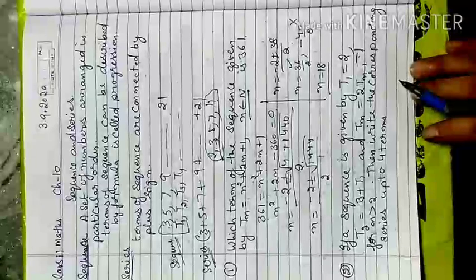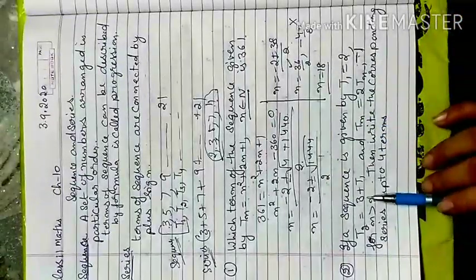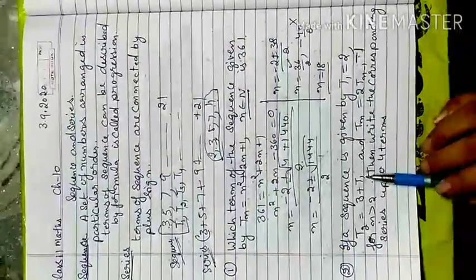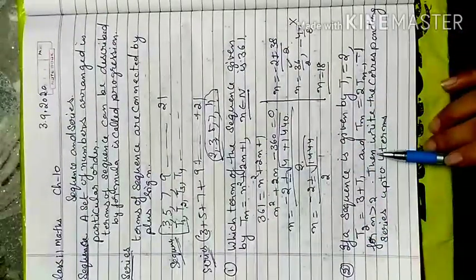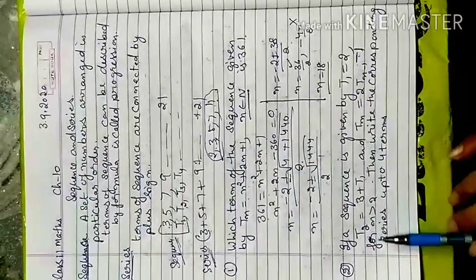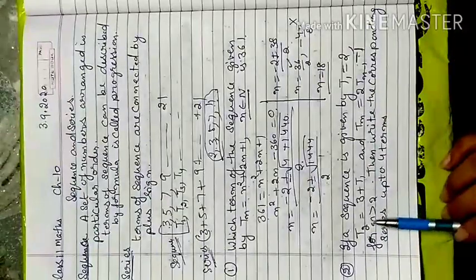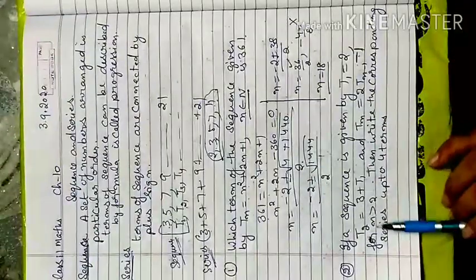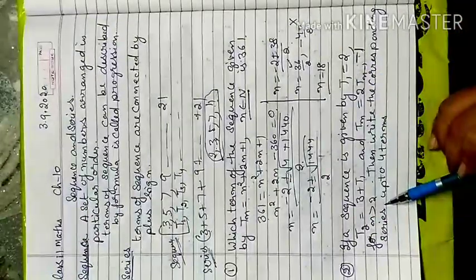Next question is: if a sequence is given by t1 is equal to 2 and t2 is equal to 3 plus t1. If you have a sequence in which the first term and second term are given, and you add 3 to the previous term, then the second term is formed. But for terms above the second term, that is given in your question: if n is greater than 2, whatever the position value is, if it crosses 2, to create the value of a particular term,